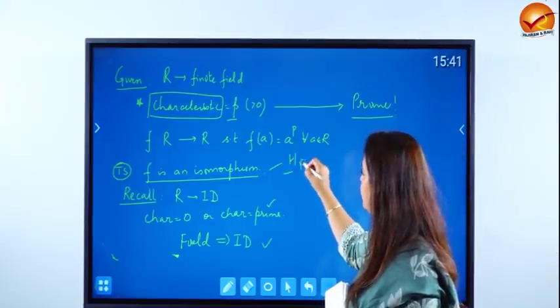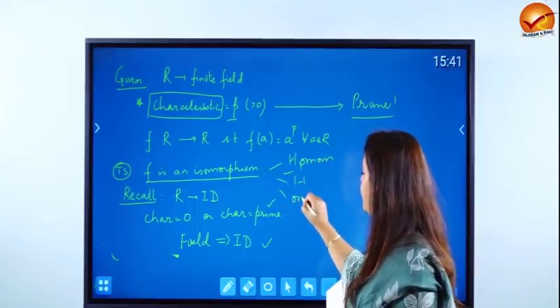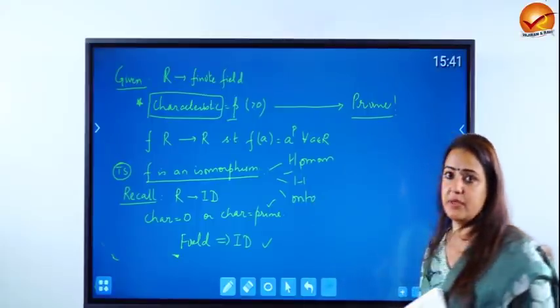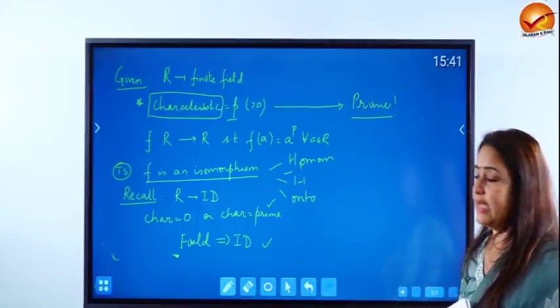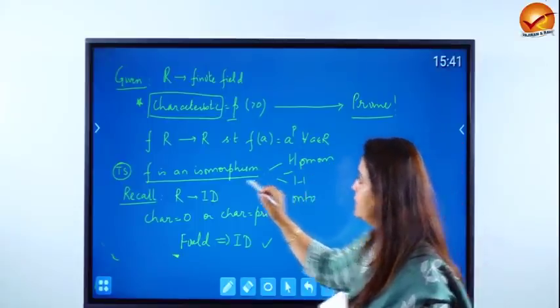So first we have to show it is a homomorphism. Then we have to show this mapping is 1-1. And then we have to also conclude that this mapping is onto. It will be nice if you can break these 3 into just 2, which is possible because the mapping is from